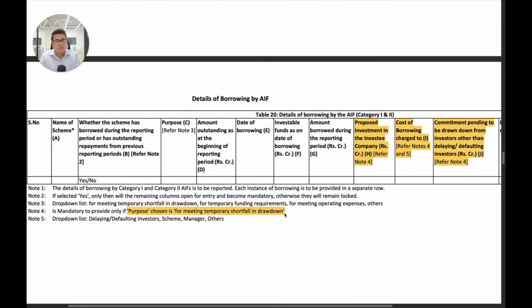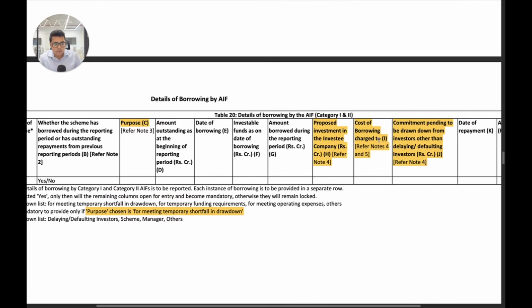So there was a SEBI circular released in 2025 where SEBI said that funds may choose to do borrowing for the purpose of meeting temporary shortfall in drawdown. So now if that is a purpose that you have chosen in note 3, then you will mention here the proposed investment in the investee company as well.